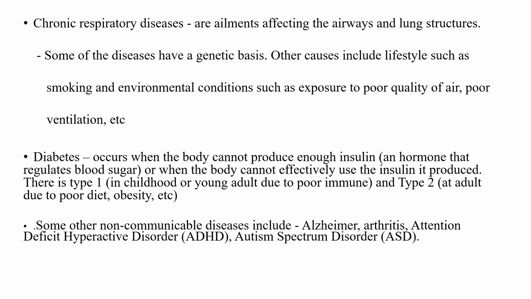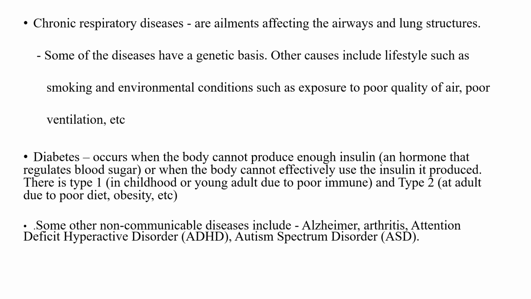Others are caused by lifestyle, such as smoking, or environmental conditions when people are exposed to poor quality air and poor ventilation. So in most cases, you cannot prevent a disease that has a genetic base, but you can prevent the one that is a result of smoking.